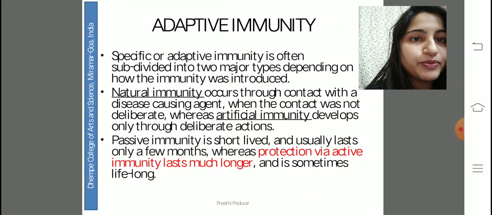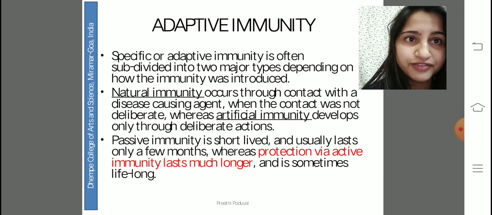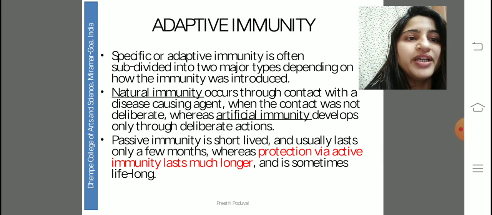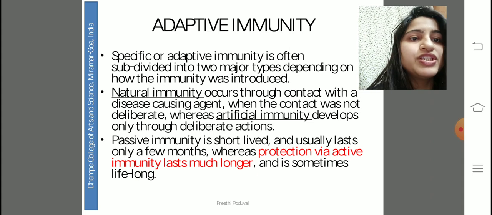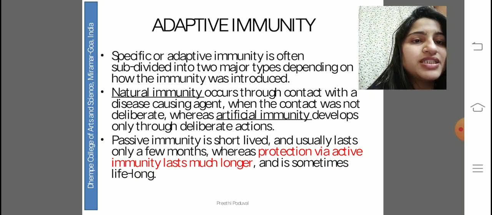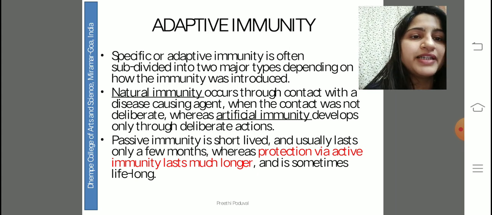Whereas the adaptive immunity is a very specific immunity. That means the response to a bacterial infection will be very different from the response to a viral infection. Okay, so they are divided into 2 types: natural, which is called an immunity right from birth, immunity which develops from the disease causing agent when the contact is not deliberate, and artificial immunity is by deliberate actions.